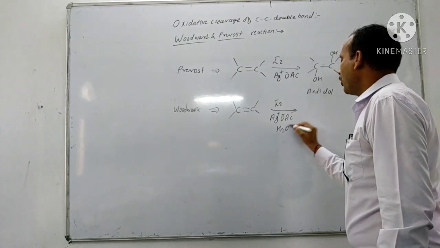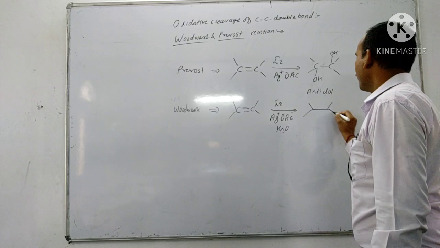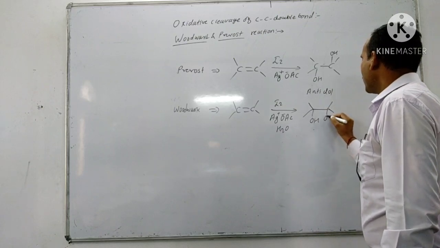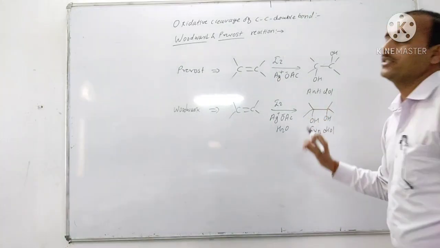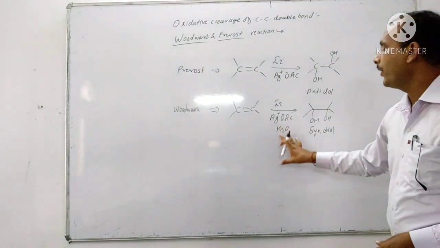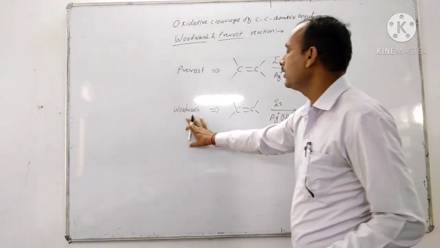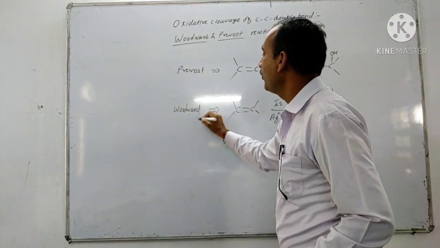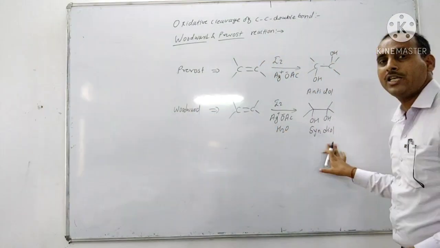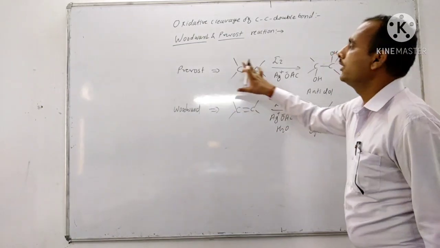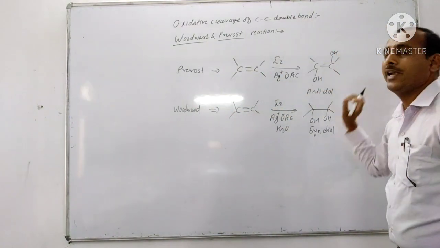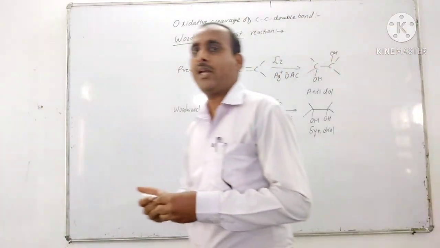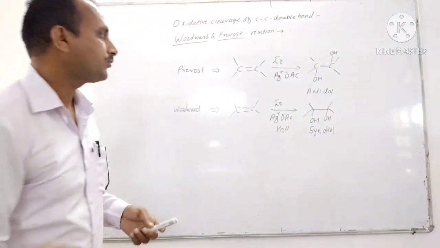In presence of water, it gives syn diol. The product is obtained as a syn diol in wet conditions. So Woodward reaction gives the syn diol, and in Prevost there is breaking of carbon-carbon pi bond to form the diol, that is anti-diol. So let's see the mechanism of this reaction.